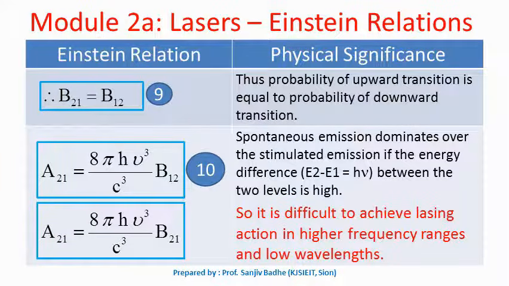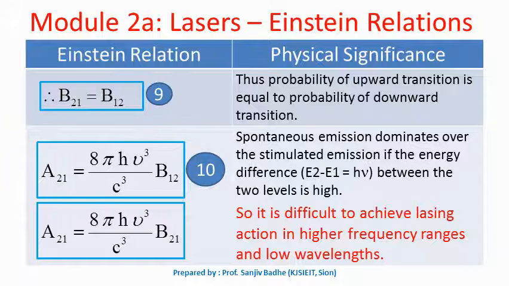So let us understand the physical significance of Einstein relations. The first relation, B21 equal to B12. What does it signify? B21 is Einstein coefficient of stimulated emission and B12 is Einstein coefficient of absorption. So this tells us Einstein coefficient of stimulated emission is equal to Einstein coefficient of absorption.